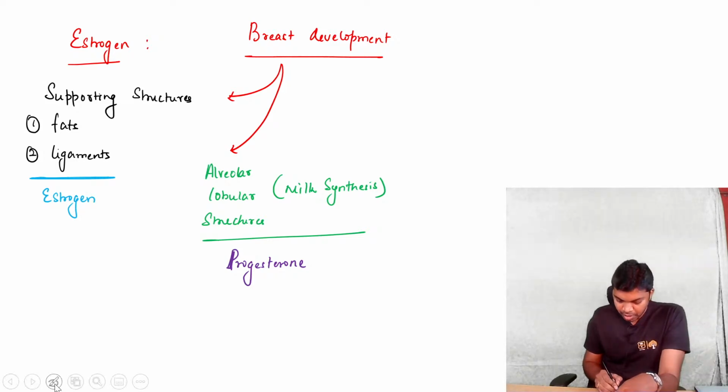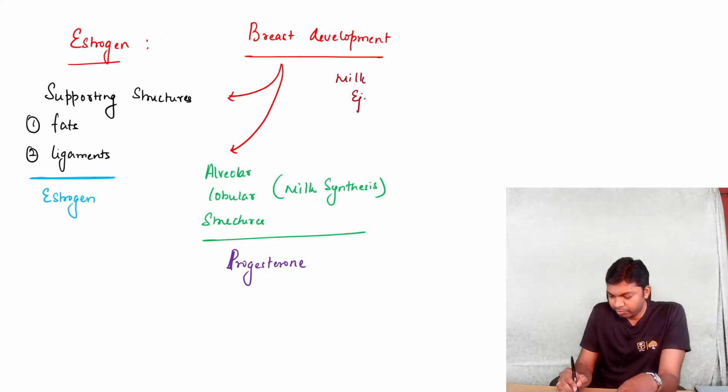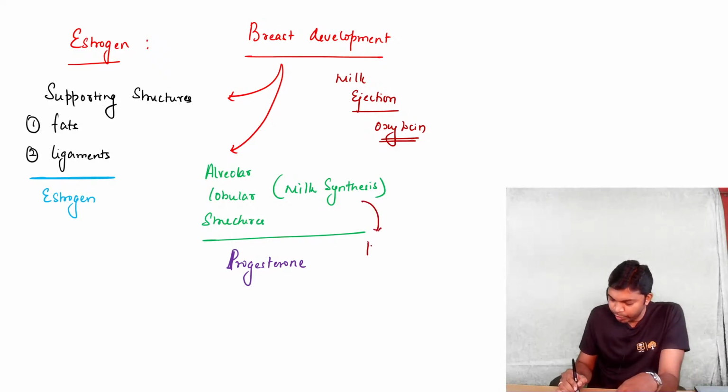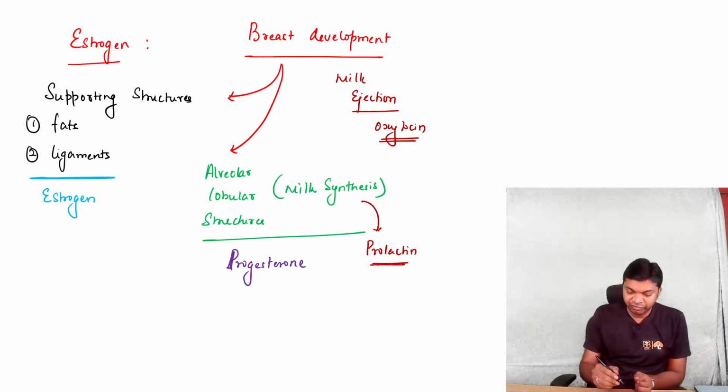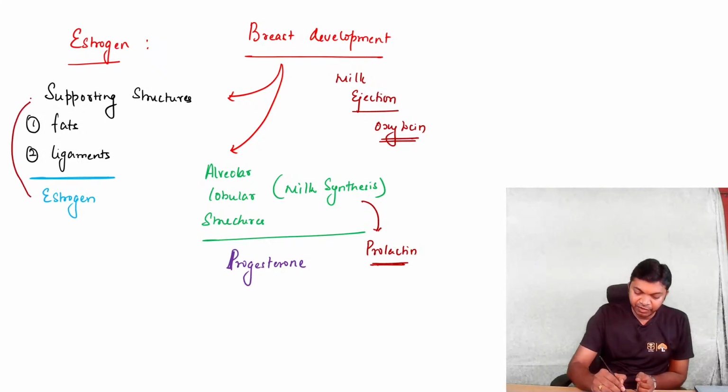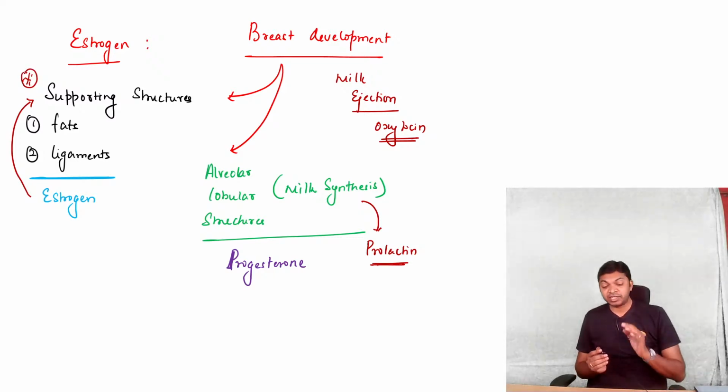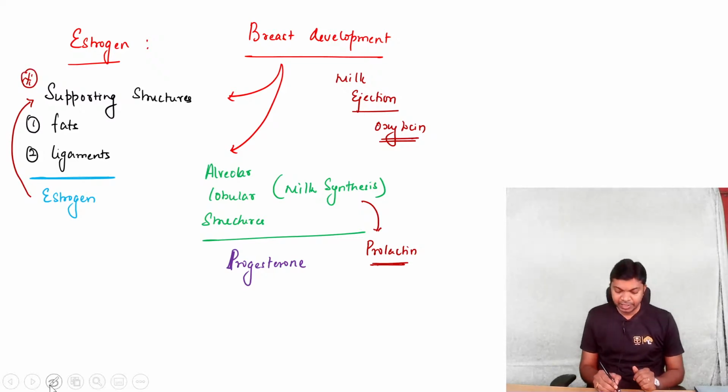All right. For milk ejection, we need oxytocin, and for milk synthesis, we need prolactin. These are the hormones acting on the breast, doctors. So oxytocin, prolactin, progesterone, and estrogen. Definitely estrogen has a very, very important role in supporting structure development of the breast. That's the very crucial role played by estrogen.